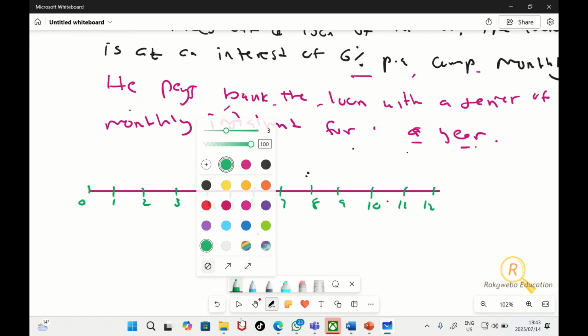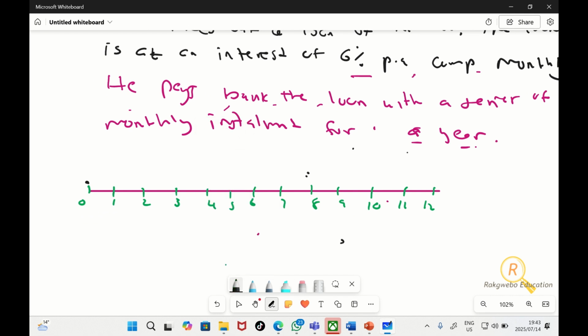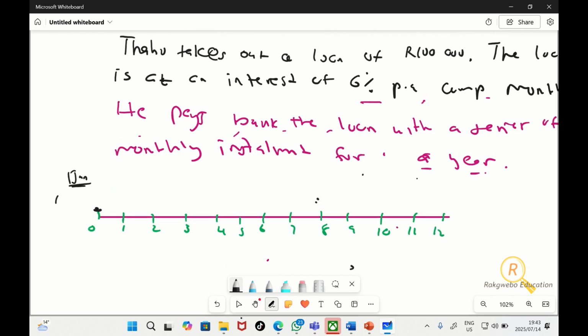So today is the 1st of January 2025. Thabo takes out a loan of 100,000. He's going to pay back the loan over a period of a year, essentially 12 months, in the form of monthly installments. You can't take out a loan today and start making the monthly installment immediately. Typically, you make it at the end of the month or the end of whatever period you're working with.